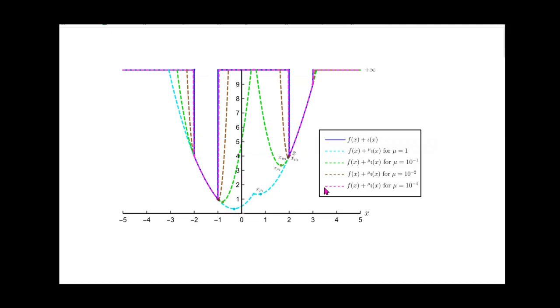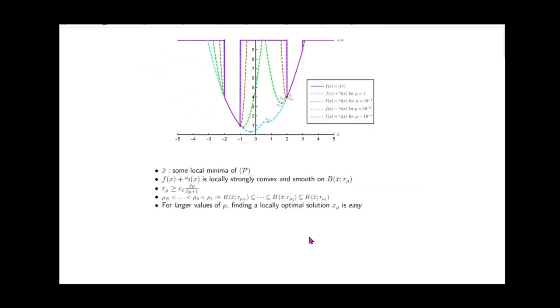So if we combine all these pictures together, we see that early on, for larger values of mu, we have a larger radius of convexity, but the local minima of the exterior point function is further away from the original local minima. And as we reduce mu, we see that the region of convexity is shrinking, but the local minima of the exterior point function is coming closer to the original local minima. So based on that, we have the following intuition. These are the same things I just said.